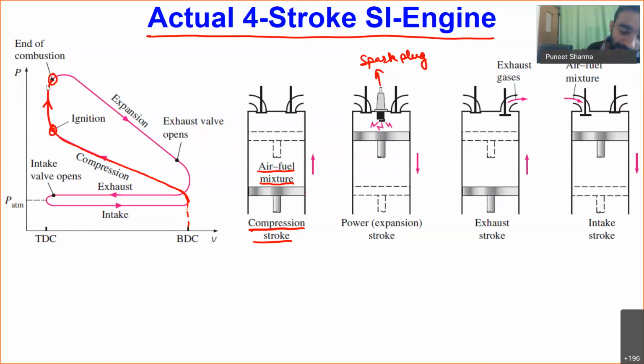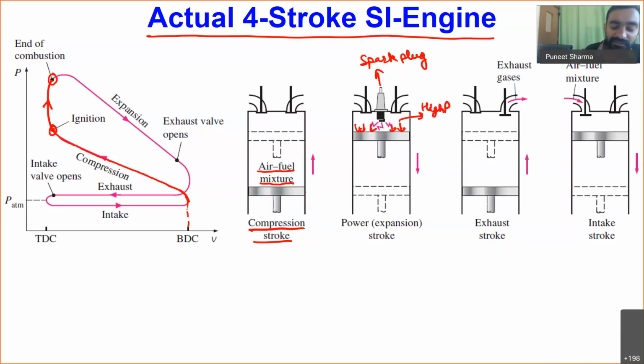Okay. Now, once combustion is done, combustion is happening only at constant volume condition while the piston is close to the top dead center. After that, what we will be having over this piston is very high pressure gas. So you can see over here, we will be having very high pressure which will be acting over the top surface of the piston.